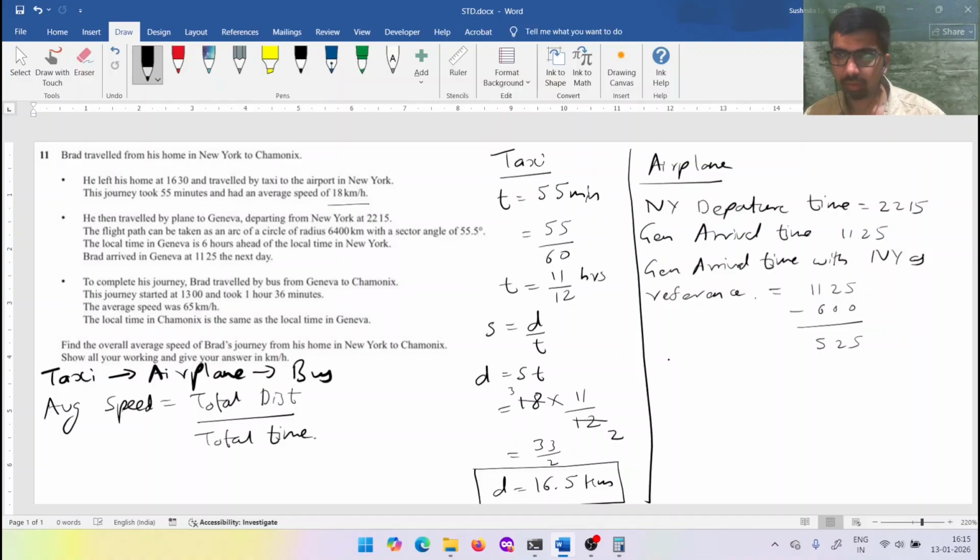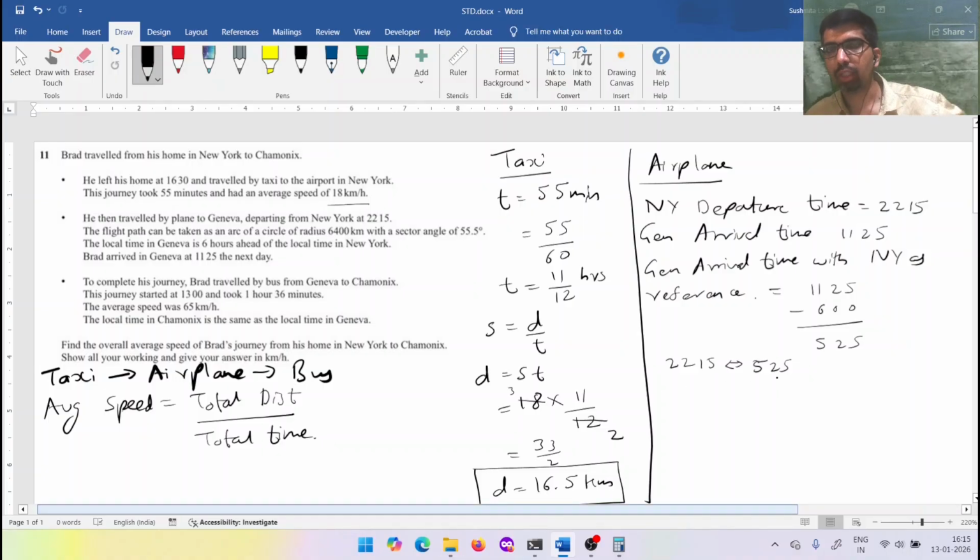So airplane time is 22:15 to 5:25. You have to find the time the airplane travelled. If you convert this into normal time, this is 10:15 p.m. and this is 5:25 a.m. So we can count on fingers, so we can do it manually.